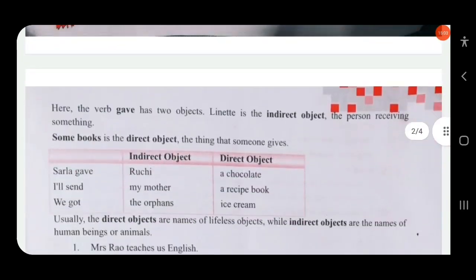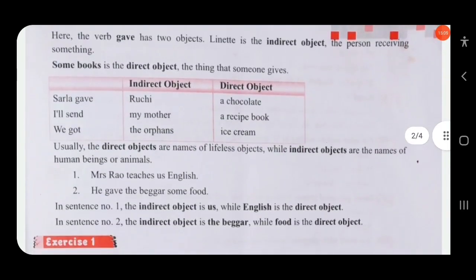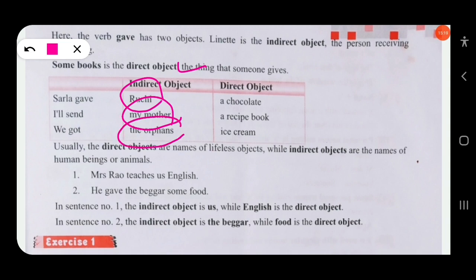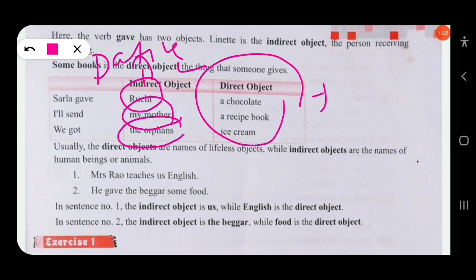Here, Sarla gave Ruchi a chocolate. Here Ruchi is the indirect object. As we have already discussed, a living being will be the indirect object, like my mother or the orphans. The indirect object will be called the dative case, and direct objects will be called the objective case or accusative case.